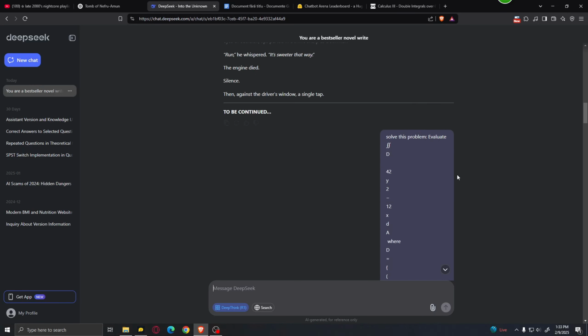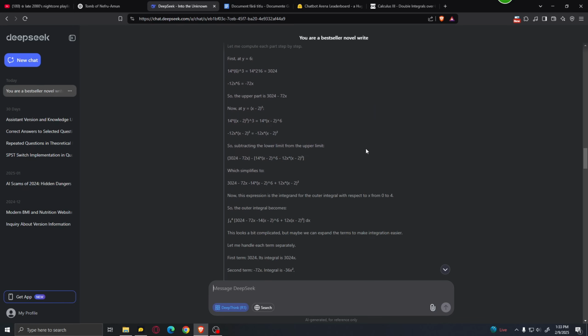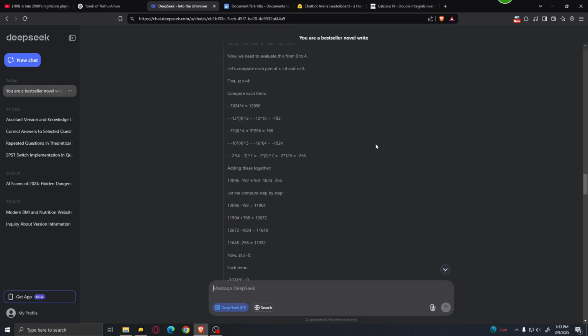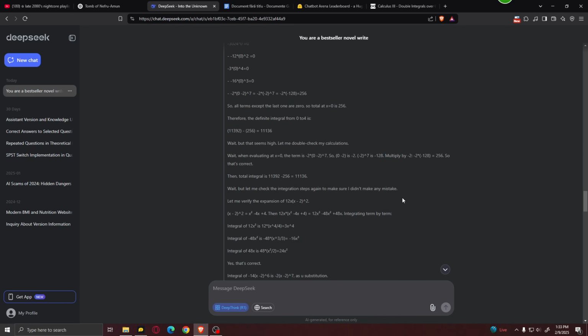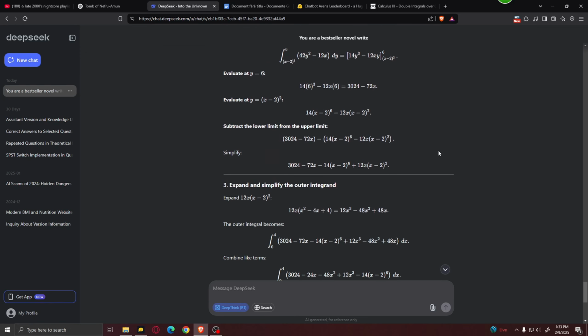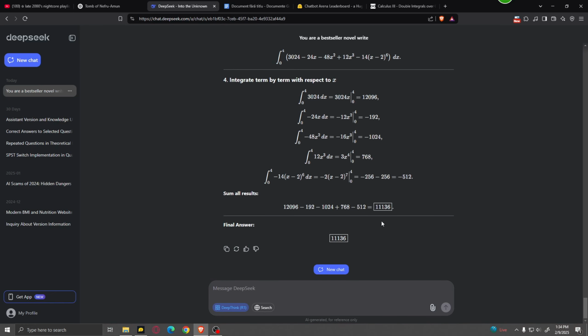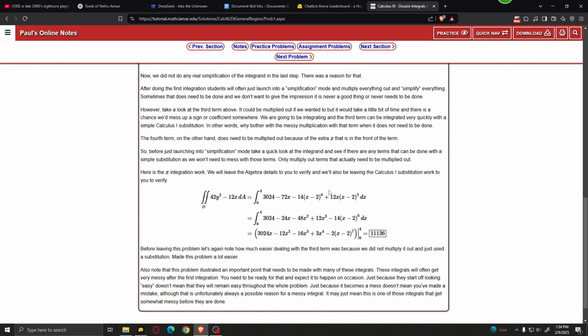Now, I did the same thing for DeepSeek over here, and this one spent a lot of time thinking about how to solve this problem. Note that ChatGPT once again was a lot faster at solving this problem, and here we have the solution. As you can see, a very nice and detailed solution to this problem, and the result is also correct. So both of them did a great job at figuring out how to solve this double integral problem.